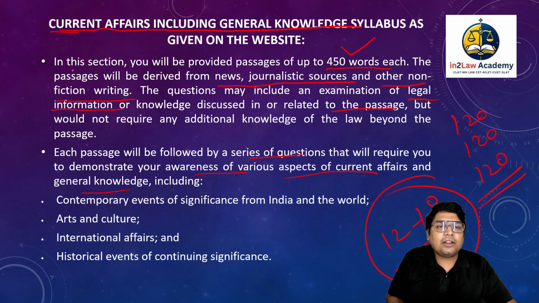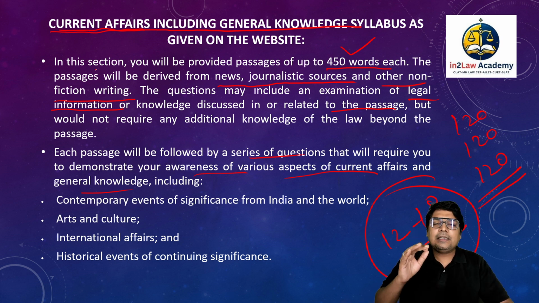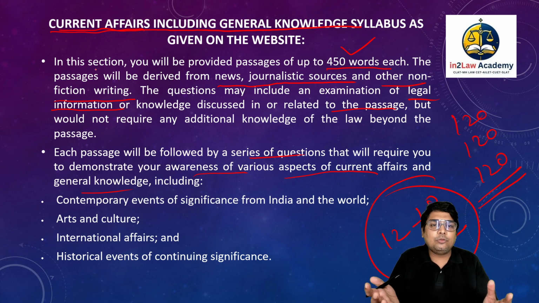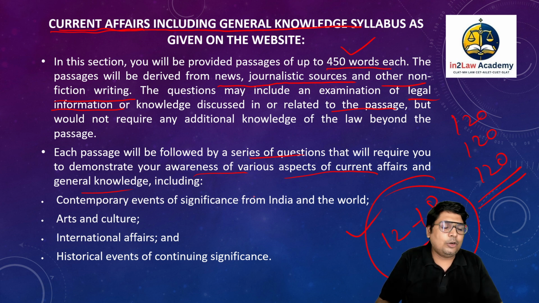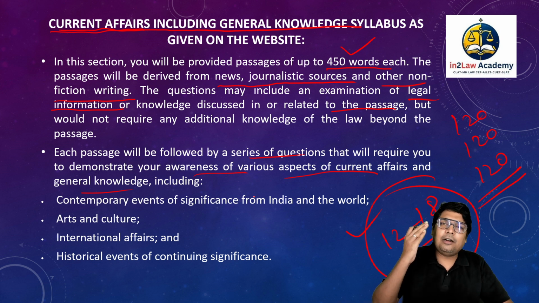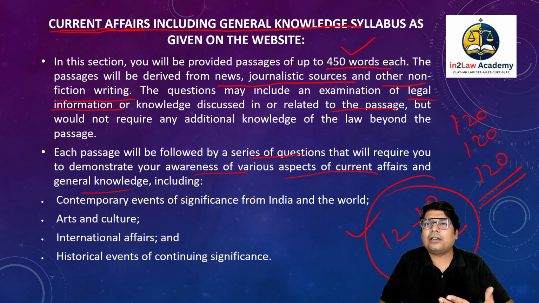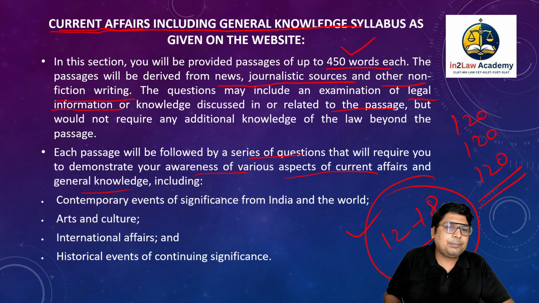They have focused more on current affairs, which means most of the passages that you will get would be based on some type of current affair event. And as I said, the safe bet to assume what is current affairs, it is 12 to 18 months from the date of your examination, which means June 2023 onwards. Yeah, that could be a safe bet. But if you would really like to think from the point of view of examination, then I would say even if you prepare for current affairs from August or September 2023, that is also fine, no problem.